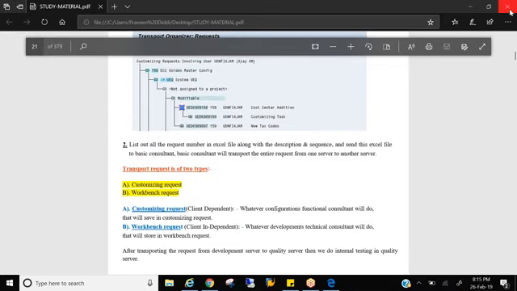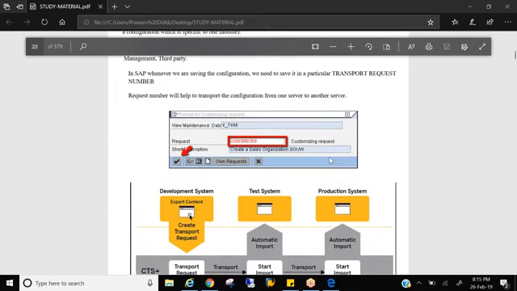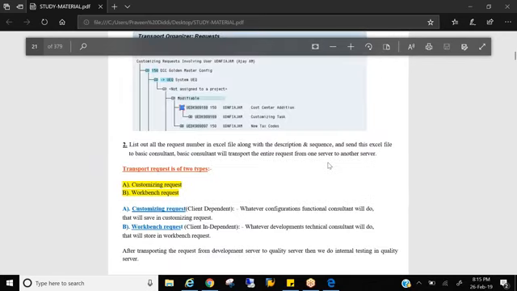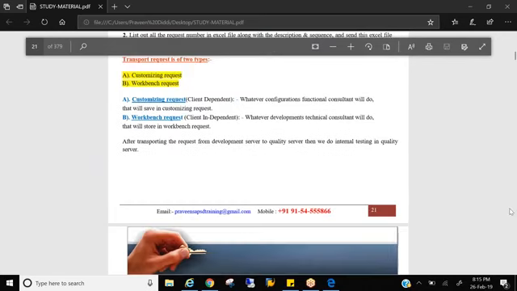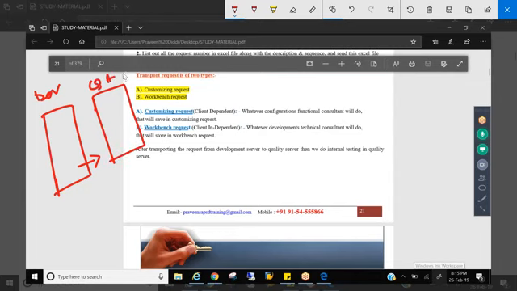So as a functional consultant, whatever we save in customizing request, once you transport that, that means once the configuration is done and moved to the next server, that is quality. So now the configurations are in the dev system, which means you are still doing the configurations. Then when configurations are done, you transport them to the next server, that is quality assurance.